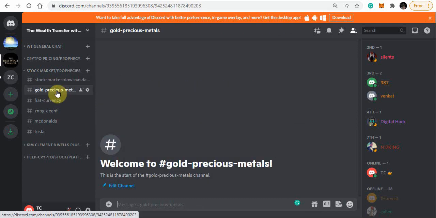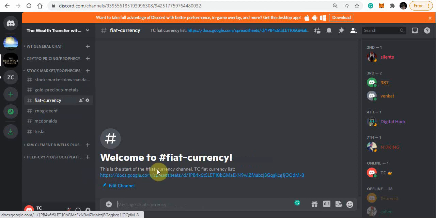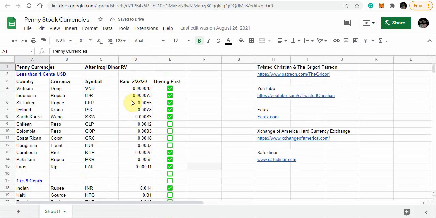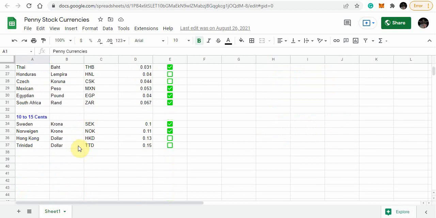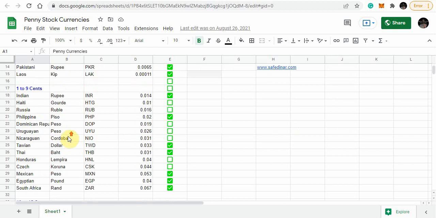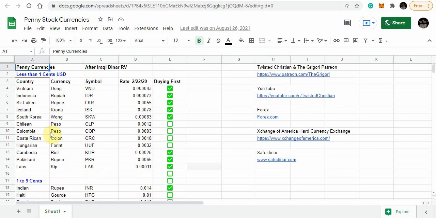Right? And I got a section for gold and precious metals, fiat currency. So when you click on fiat currency, you see there's a Google document. And this is just my list that I put together a long time ago. And I've made a few changes to it, but pretty much just selecting the top currencies that I think could do very well in a revaluation.